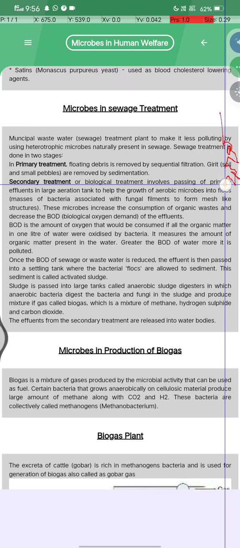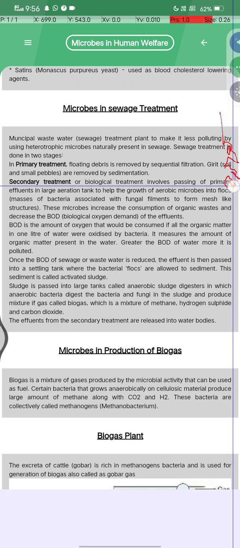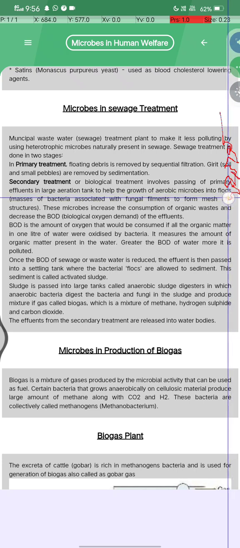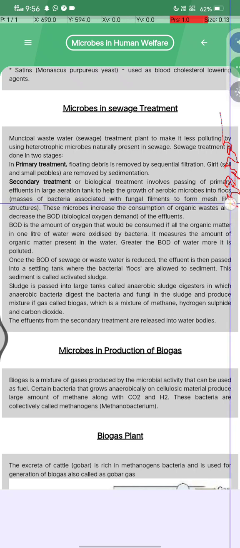What is secondary or biological treatment? It involves passing the primary effluent into large aeration tanks that help the growth of aerobic microbes into flocs. Masses of bacteria associated with fungal filaments form mesh like structures.